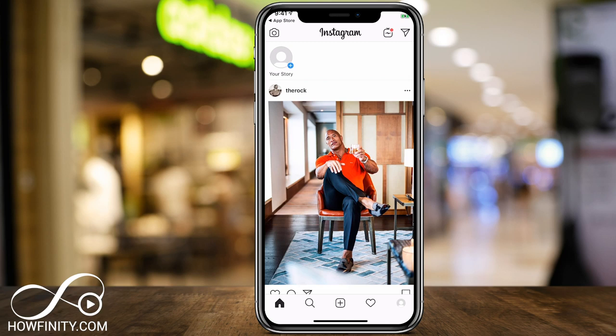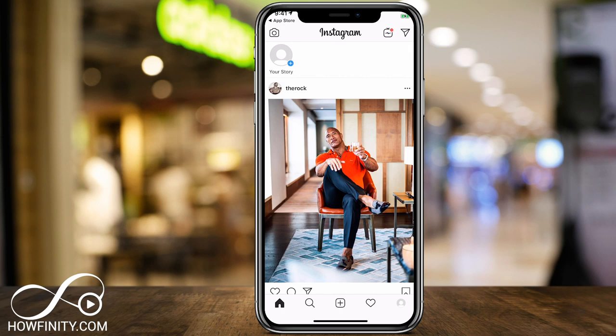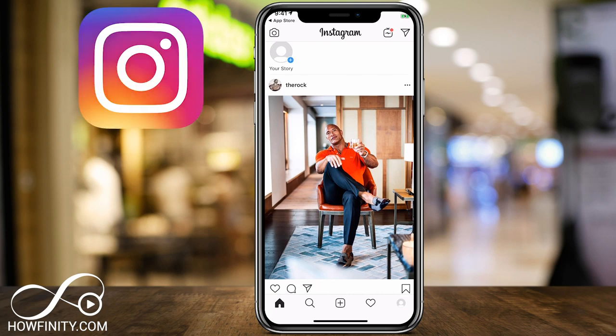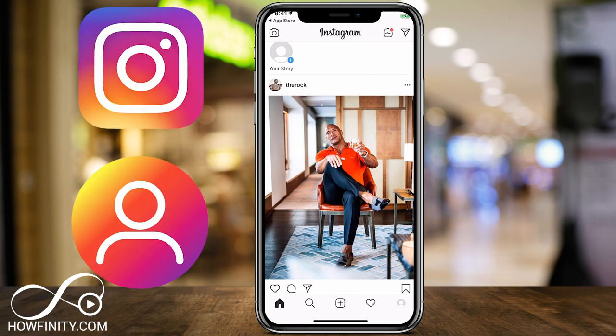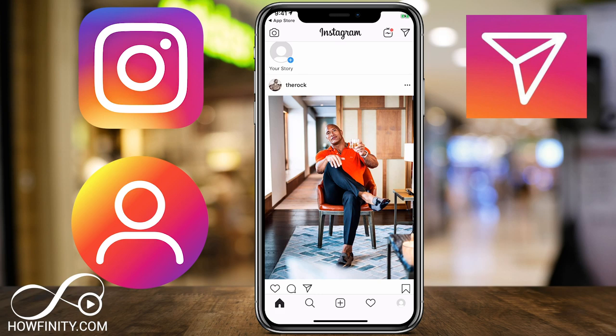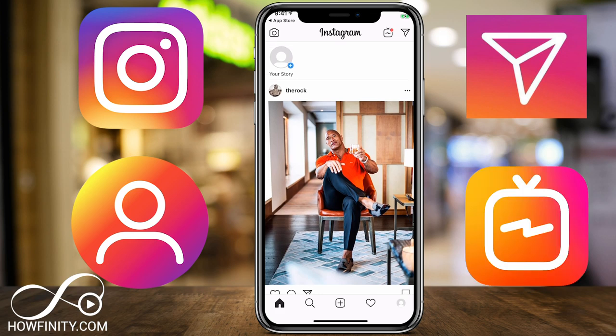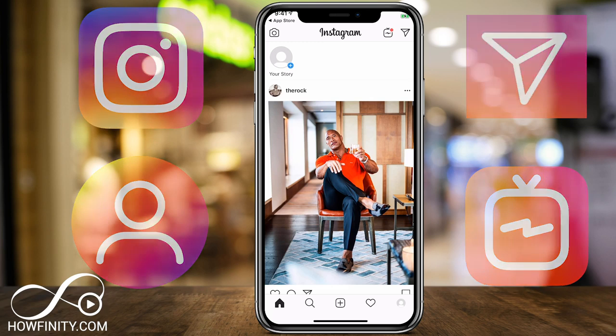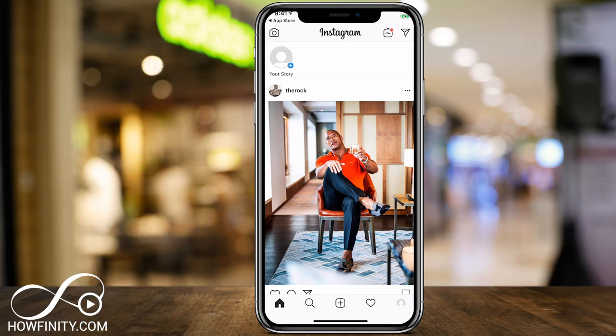So now I'm gonna show you the overview of the app. In the last few years, Instagram has rolled out a few options, and I think of the app as 4 different apps. You got your Instagram feed, Instagram story, Instagram direct messages, and Instagram TV. And I'll show you a quick overview of each one, but I have a separate video about every single one of those.